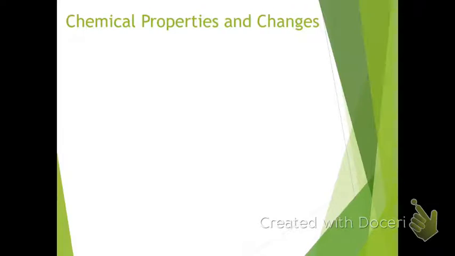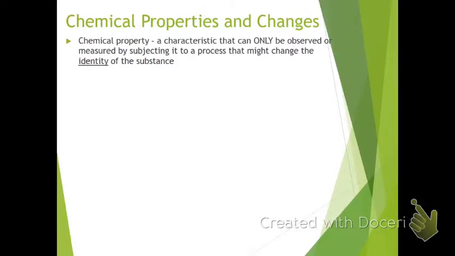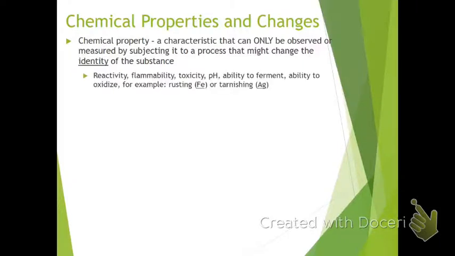Chemical properties and chemical changes do involve a change or possible change of that substance. Chemical properties are characteristics that we can only observe if we might change the identity of that substance. So for example, reactivity. If I want to know if something's going to react with water, I'm going to stick it with water and see what happens. Well, if it reacts, I've changed the identity of that substance.